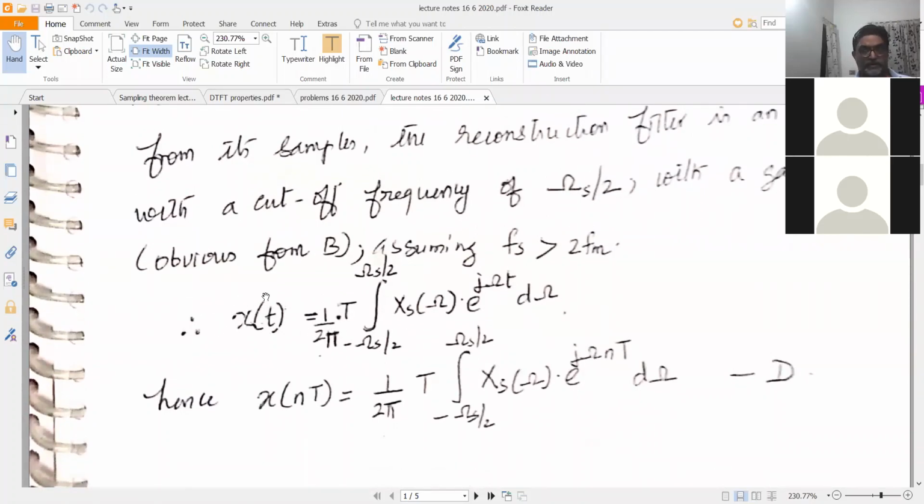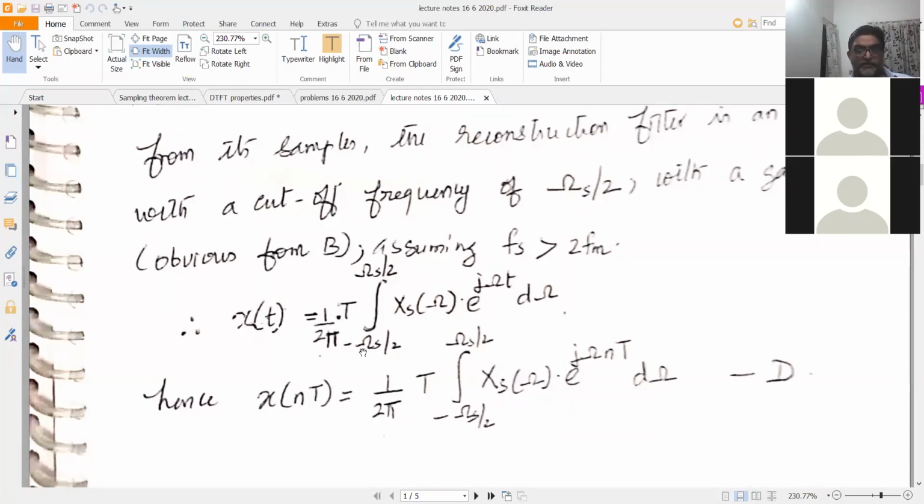So x of t you can write as 1 by 2 pi integral minus infinity to plus infinity of some expression. What is it? The normal inverse Fourier transform expression: 1 by 2 pi integral minus infinity to plus infinity X of omega e raised to j omega t d omega. So that's your normal Fourier transform expression. Now we are trying to recover x of t from the sampled spectra. The sampled spectra is periodically repeating, out of which you require only the frequencies from minus omega s by 2 to plus omega s by 2. And in this range you require a gain equal to T.